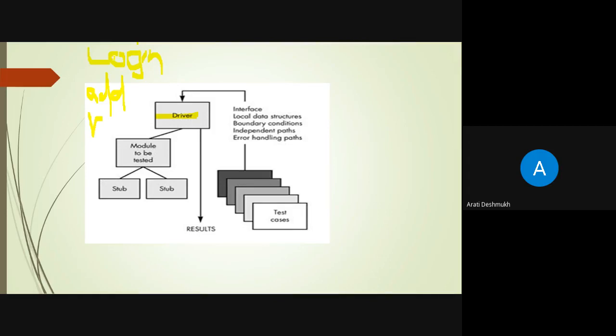So what is the stub? It is just the opposite of the driver, meaning they don't control or operate the system being tested. What happens in the stub? They instead receive or respond to the data that the software sends. Whatever they are sent using the software, we just want to test it.